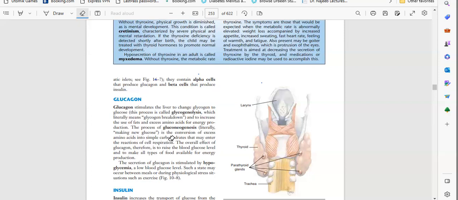Basically, there are different types of things available in the food. It may be protein, fat, carbohydrates, or other minerals, vitamins, etc. Whatever food you eat will be converted into carbohydrates, simple glucose molecules. Whatever substance enters the duodenum will be absorbed. After absorbing, what will happen? It will enter the bloodstream.